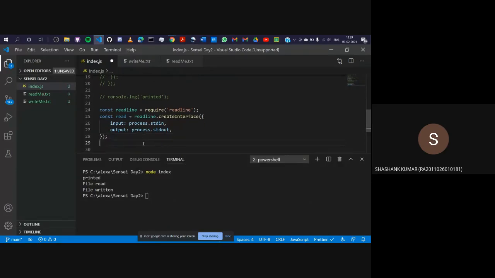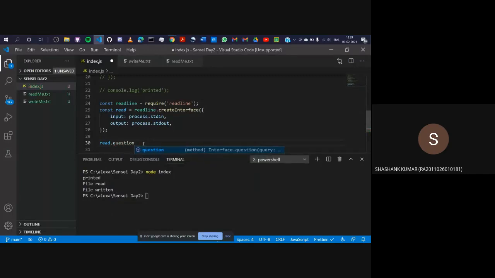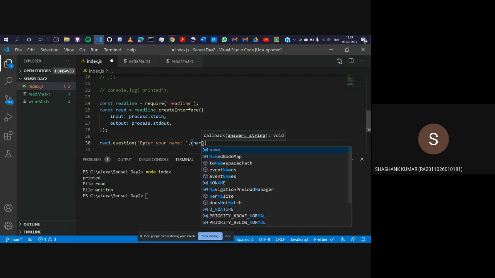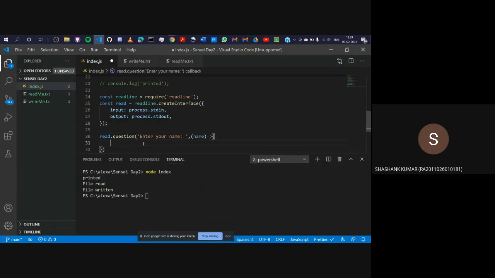So let's enter something. All you need to do is write read.question and give a message. Let's say "Enter your name", give a space, then you need to give a comma, and then because this is a function, you need to give a parameter list. So I'll name the parameter name. I'll give it an arrow function, and within this, I'll just print the name.